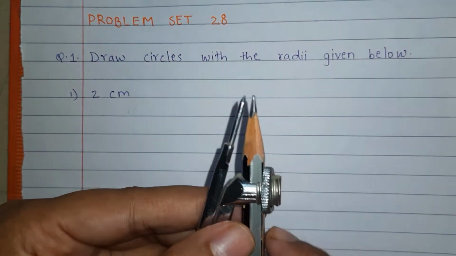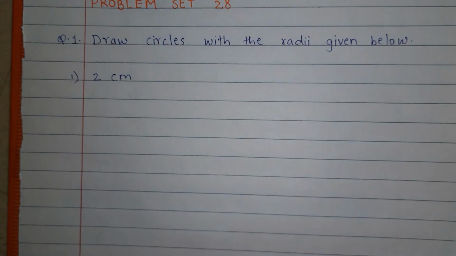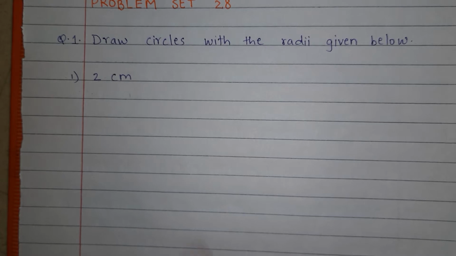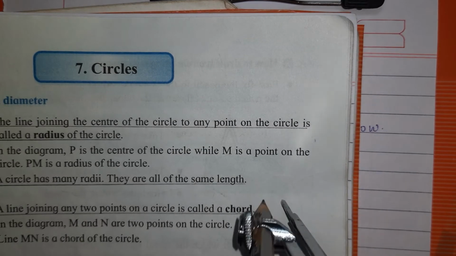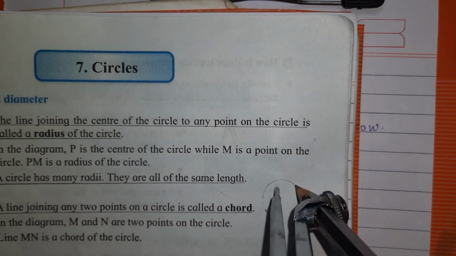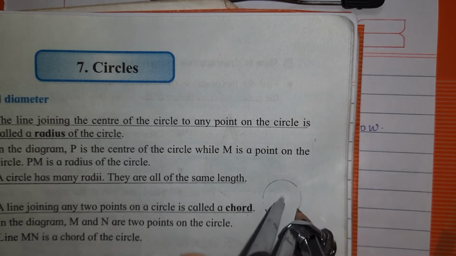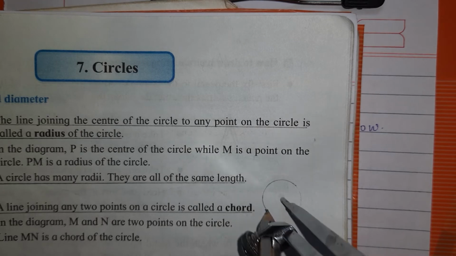Okay, see here. Now how to draw a circle of a given radius. अगर आपको रेडियस नहीं दी है और कोई भी सर्कल बनाने के लिए बोला है, so simply you can keep the compass, select a point on your book and just rotate it and you can draw a circle. Actually this radius is small, that's why.